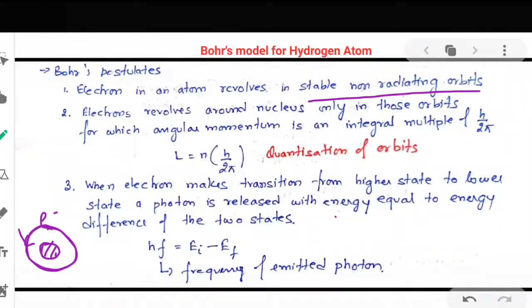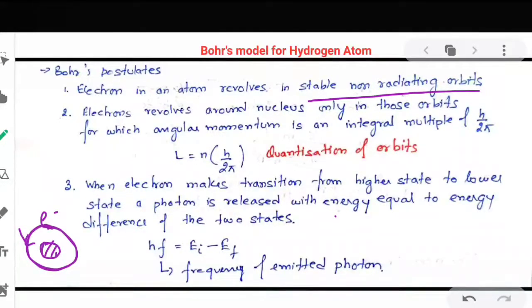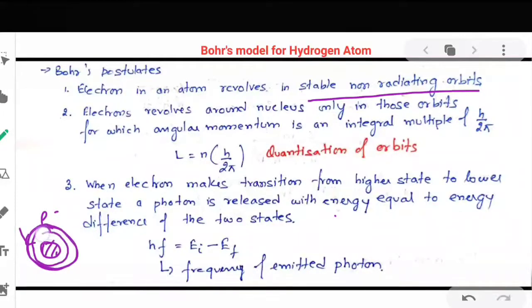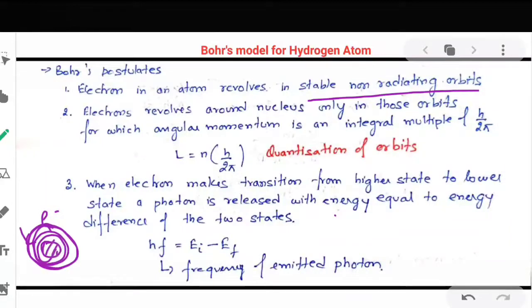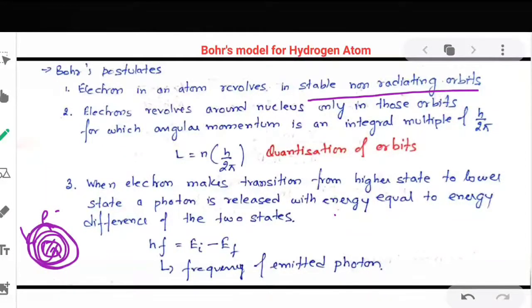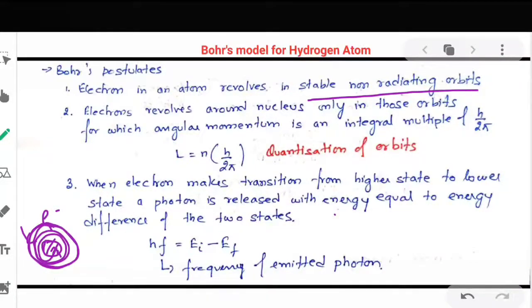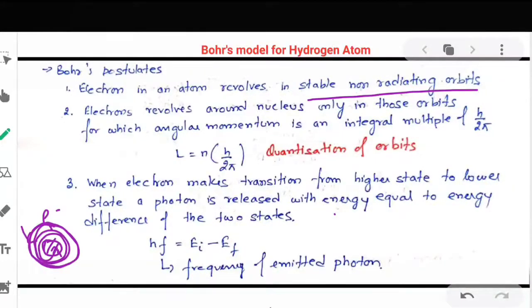Now if this electron radiates energy, that means it loses energy, so what will happen? The radius of the orbit will continuously decrease, and finally it will collapse into the nucleus. This will result in instability of the atom, but we know that an atom is a stable component.